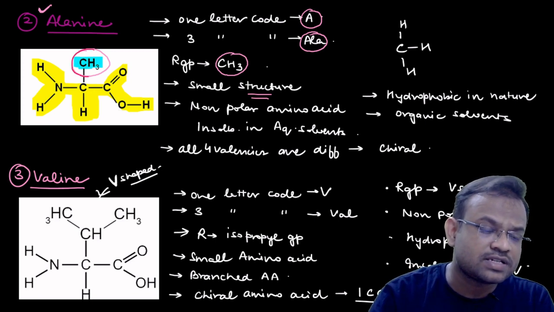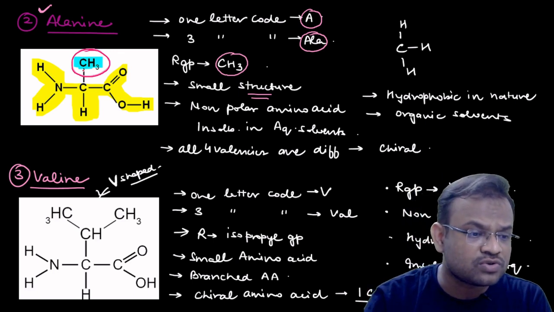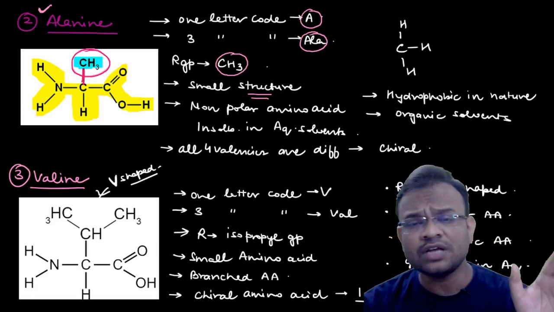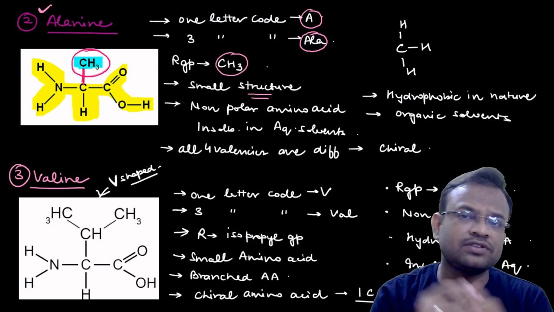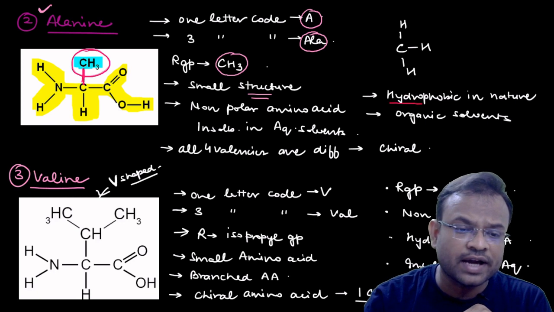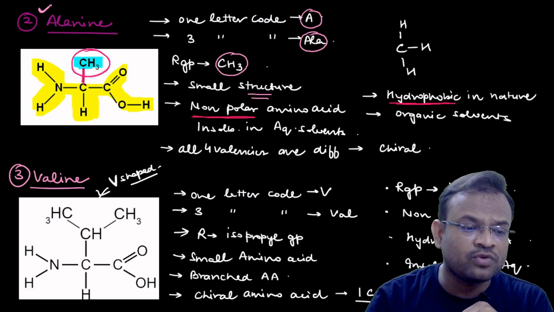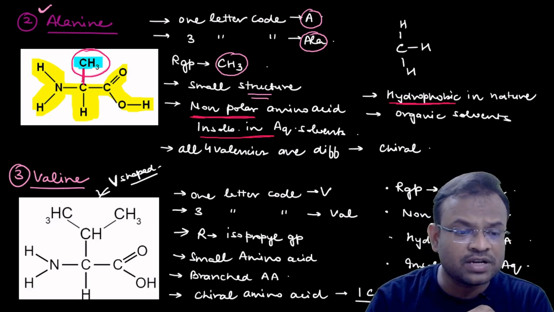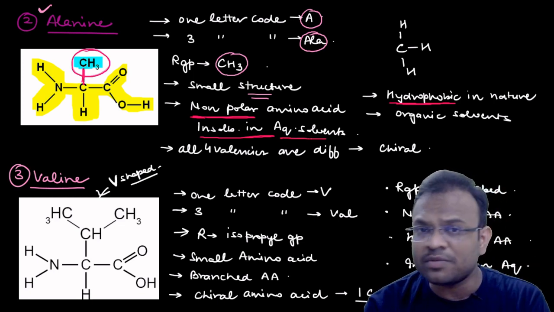Now you will be able to understand this since it is CH3, carbon and hydrogen bonding is present, and over here also carbon-carbon bonding is present. You will be able to understand that there will be no polarity, right? Carbon and carbon is interacting, carbon hydrogen is interacting, there will be no polarity. If there is no polarity, it will automatically be hydrophobic, water insoluble. Next, it is non-polar. Since it is non-polar, it will be insoluble in aqueous solvent, or insoluble in water, right? Understood? Why will it be insoluble in water?